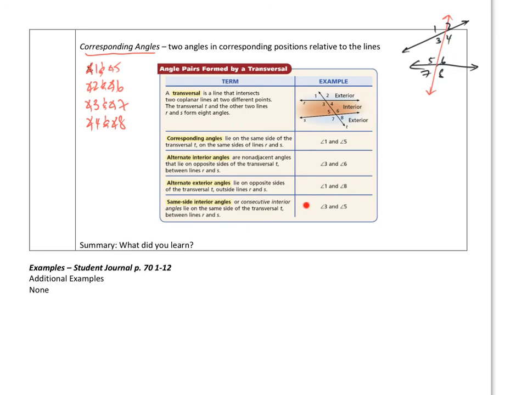And this chart, again, just talks about everything I just talked about in the previous examples, and they relate it to here. So it's just the same exact thing that I did, but here it is all typed out nice for you instead of my chicken scratch. All right. Most of this was terminology and identifying things, so I don't have any additional examples for you because it would just be us identifying them, and we're going to do that in class. So in class, we'll work on the student journal, and most of it will be identifying which of these angles we're talking about.